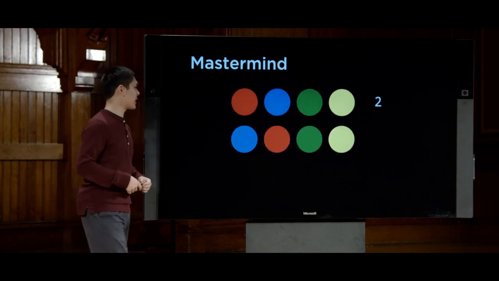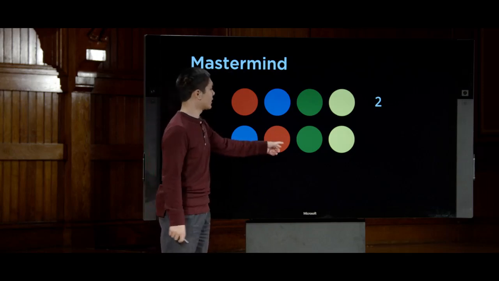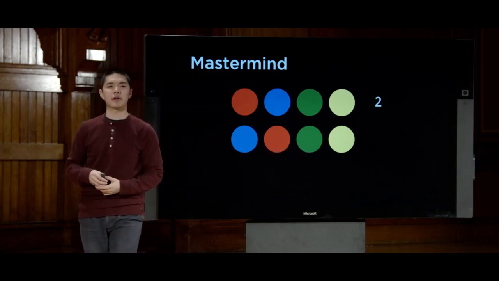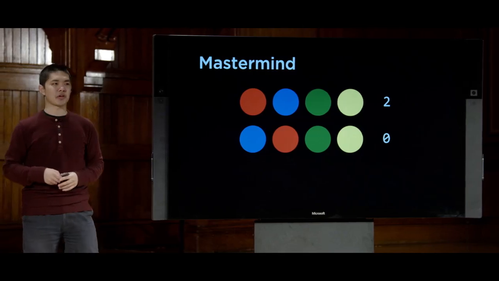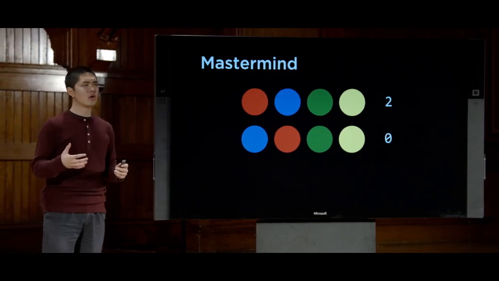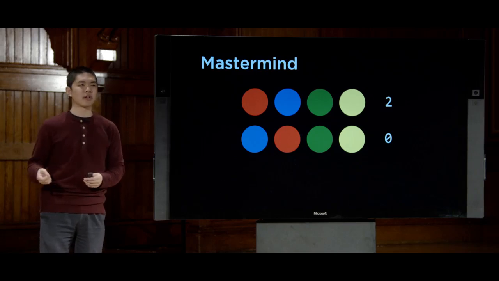Then you could reasonably make a guess and say, all right, let's try this: blue, red, green, yellow. Try switching 2 of them around. And this time, maybe I tell you, you know what? None of those are in the correct position. And the question then is, all right, what is the correct order of these 4 colors?